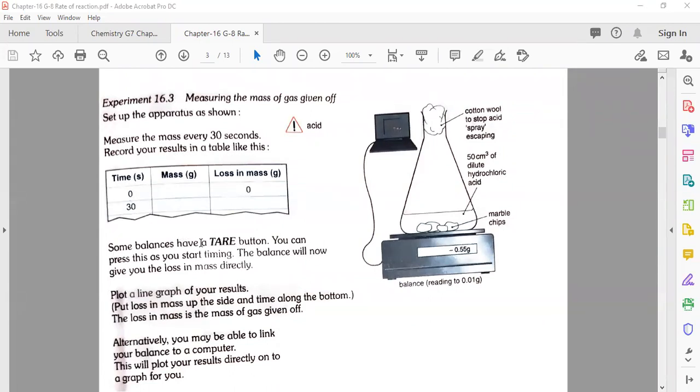Some balances have a tare button. You should press this as you start timing. The balance will now give you the loss in the mass directly. How much reactant is used, it will just show as lost mass. If you put in cotton, the gas will not be trapped in it.